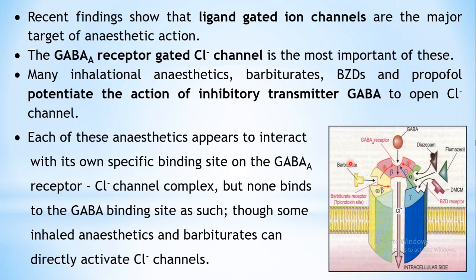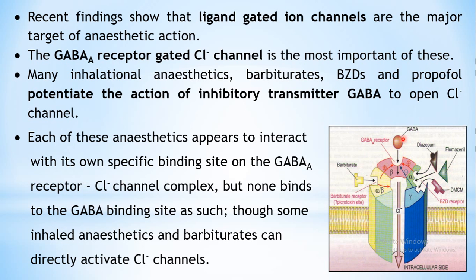Say for example, barbiturate has its own receptor. This is a barbiturate receptor. Then the benzodiazepine also has its own receptor. Again, hardly a few drugs can directly activate the chloride channel. Say for example, barbiturates can, only at higher concentrations, themselves open the channel. But the rest of the drugs have only facilitatory action.